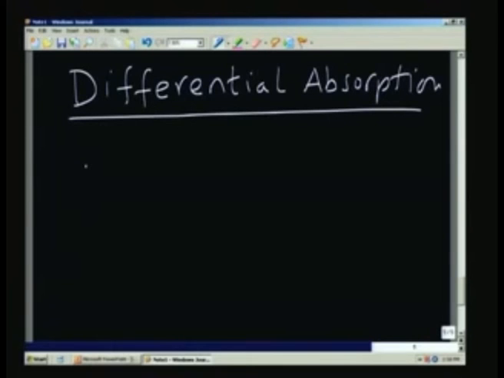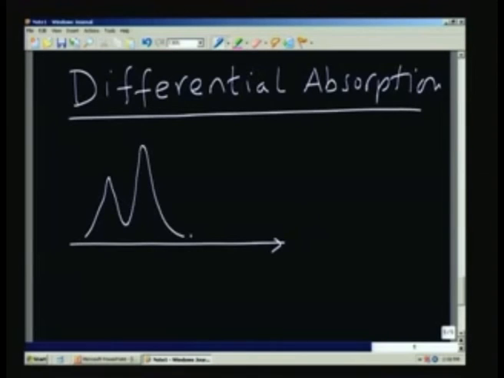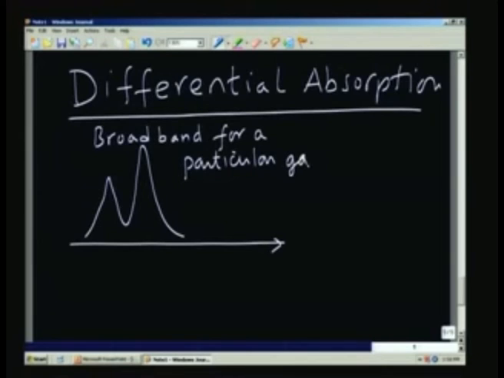You remember we showed the spectrum. The spectrum consists of the following. For any gas, something like that we had. This is a broad band. For a particular gas.